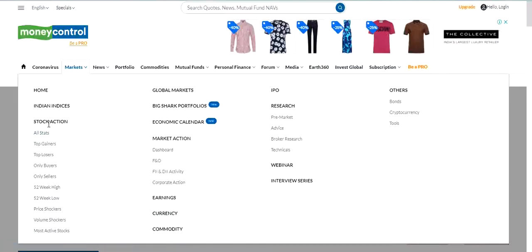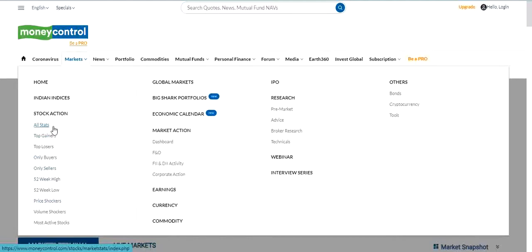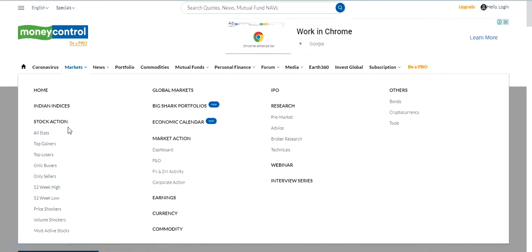Then second, we can see here stock action. Stock action is completely related to stock actions in Indian markets. Compared to all stocks, which stock performed high, which stock performed low, which stock had heavy buyer activity today, which stock had heavy seller activity today. So all this news we can get in the stock section.